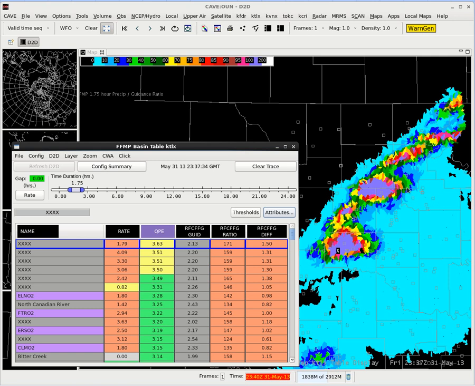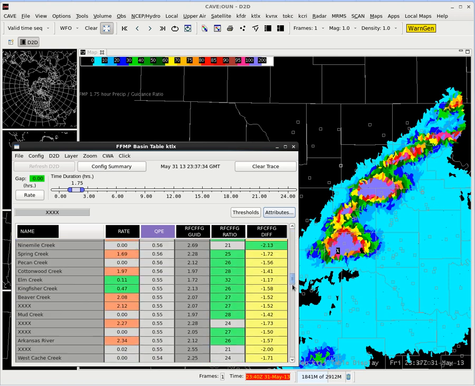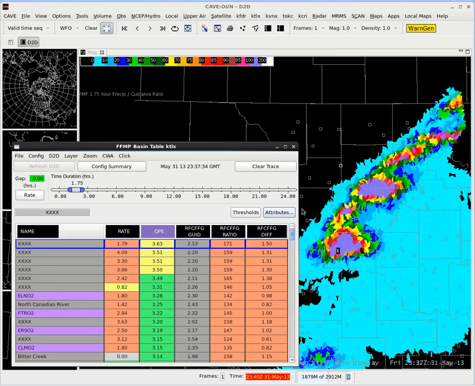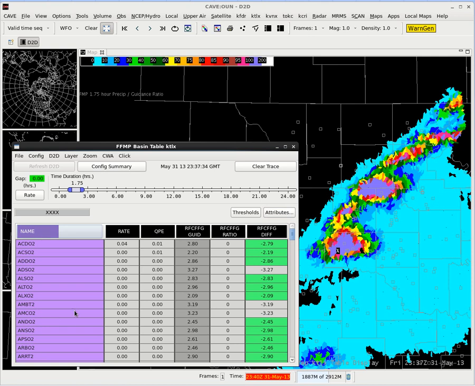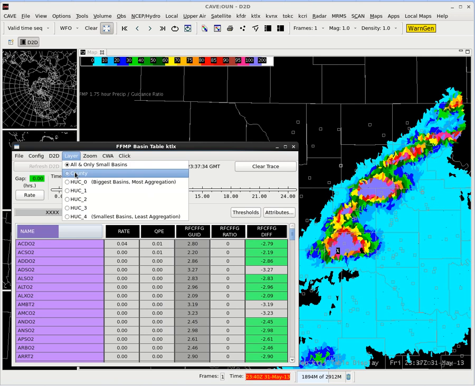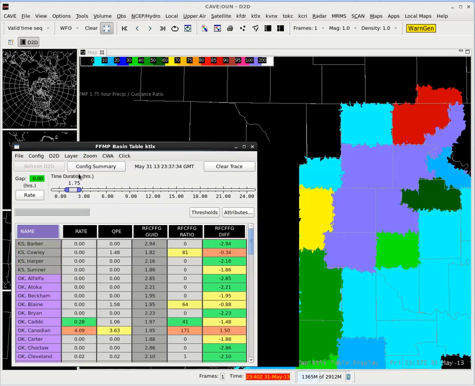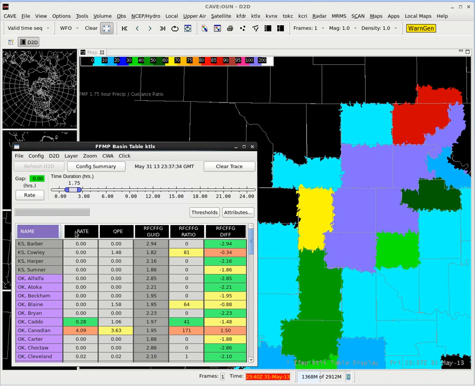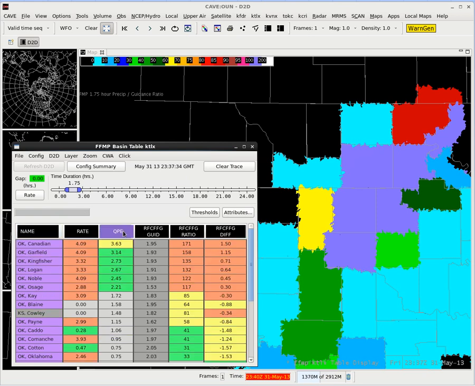But one of the things that we can also do, if we're trying to find a particular basin name in here, you'll see that there's literally thousands of basins at times in some CWAs. So it can be hard to find a particular basin name, even if you sort this and try and find something. It can take a long time. So the main reason why we have a county level layer display, if we click on county, I'm going to go ahead and sort again by QPE, left click on the QPE. And this gives us a worst case basin in here.